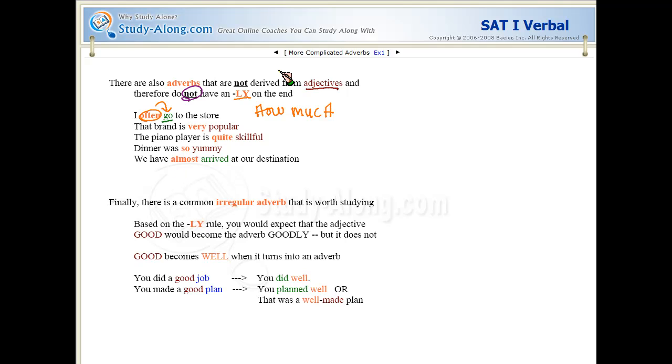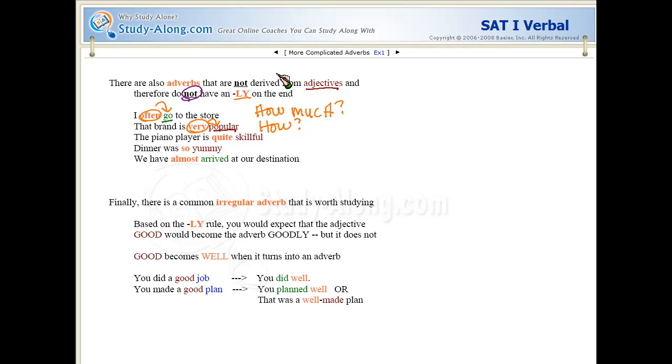The brand is very popular, right? So popular, adjective describing the kind of brand. We saw this earlier, we saw increasingly popular. And this is the same thing, it's an adverb describing how popular, but it's just an adverb that's not formed from an adjective, so it doesn't have an ly in the end.